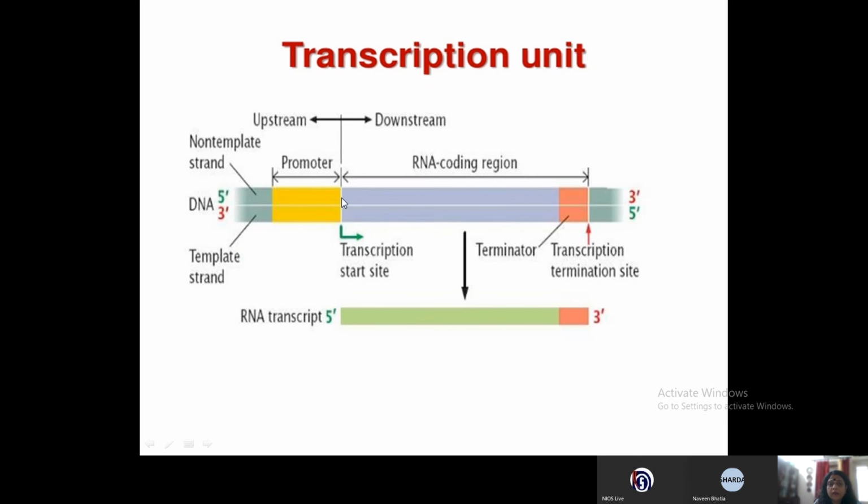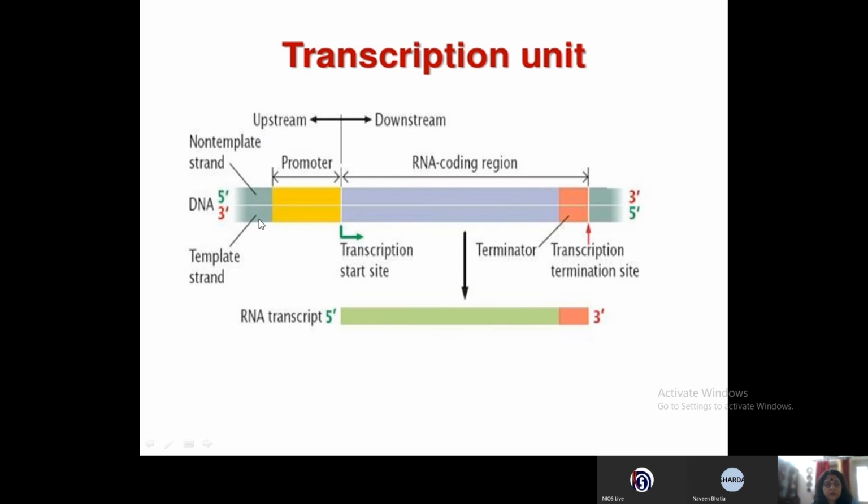So what demarcates the upstream and downstream? The start site of the transcription demarcates it. From the start site, the sequences which are present before that are called upstream, and after that are called downstream.